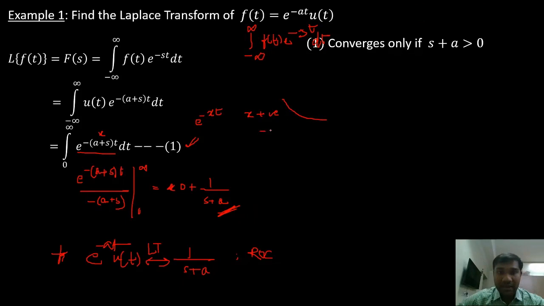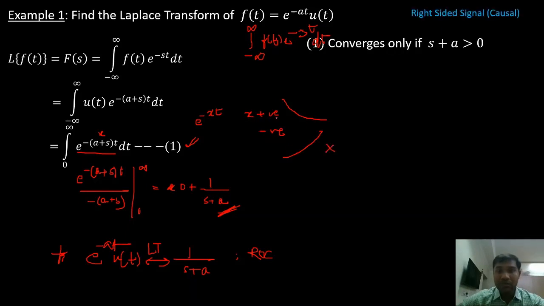If x is a negative value, what happens? Negative into negative is positive, so e power a positive value is going to rise. When we go towards infinity, my value also goes exponentially towards infinity, right? So when x is a negative value, this will not converge.